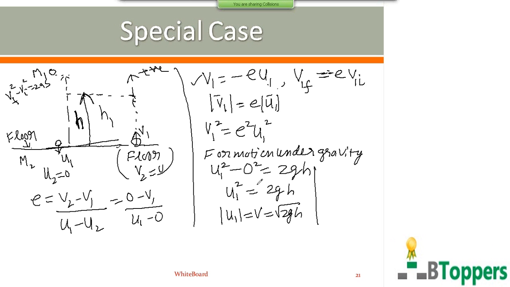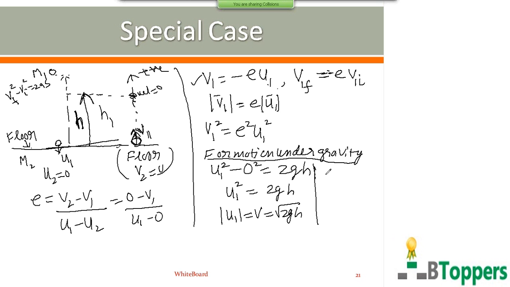So for motion of the ball after the impact with the floor under the influence of gravity, v1 is the initial velocity just after the collision with the floor. That means v1 can be taken as the initial velocity for upward motion under the influence of gravity after collision with the floor. At the highest position, the final velocity is 0.